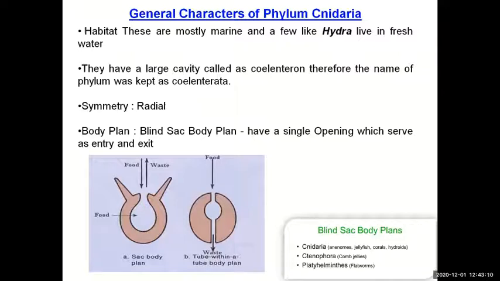And phylum Platyhelminthes also shows the blind sac body plan. And after Platyhelminthes, that is in the phylum Aschelminthes, the true, or we can say tube within a tube, body plan arose for the first time.